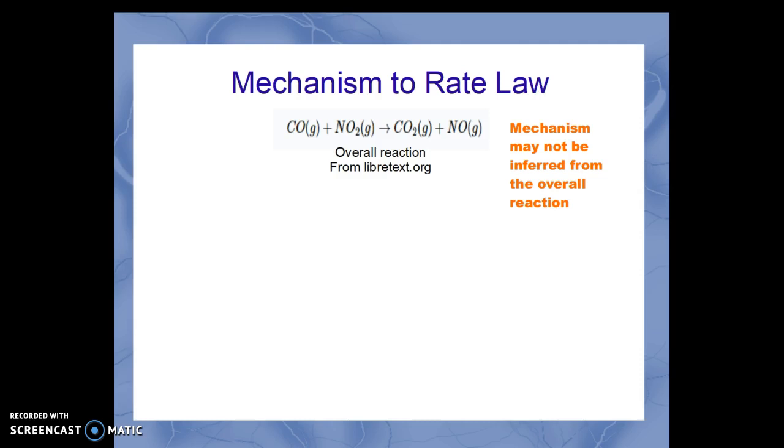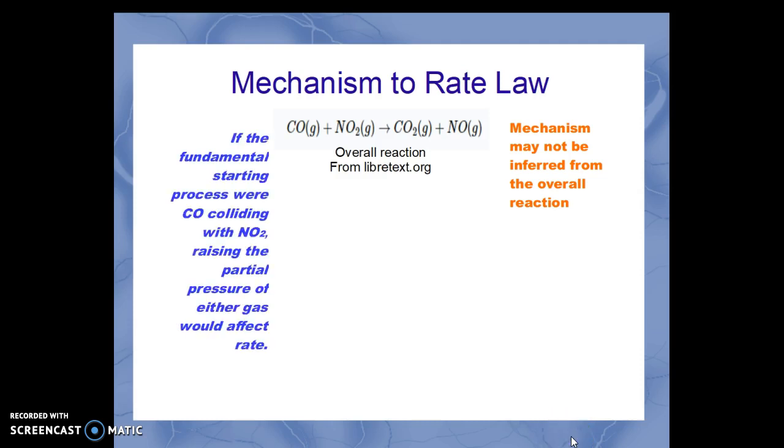You might think, for instance, that the carbon monoxide molecule runs into the nitrogen dioxide to trigger the rearrangement. But in fact, that's not true. If the fundamental starting process were carbon monoxide colliding with nitrogen dioxide, then if we raised the partial pressure of either gas, it would affect the rate of the chemical reaction.